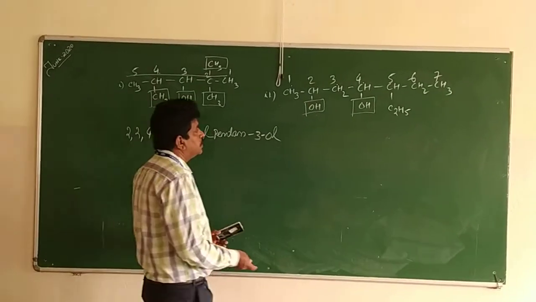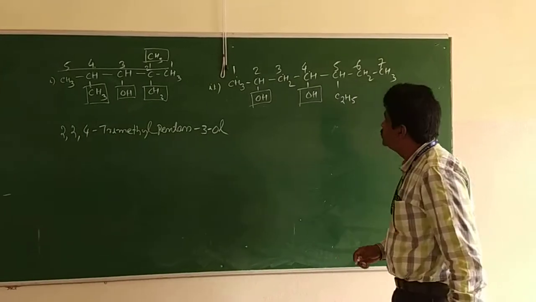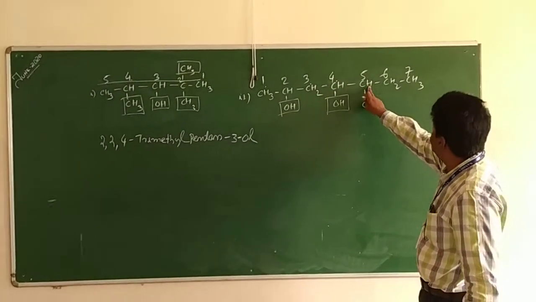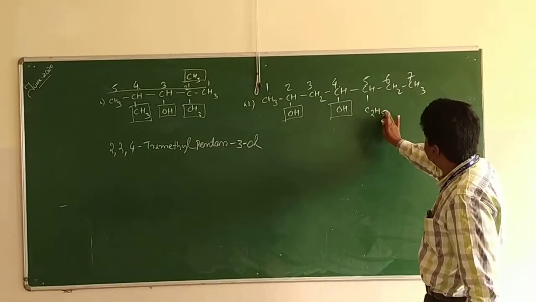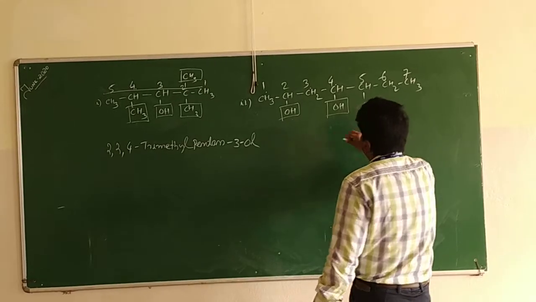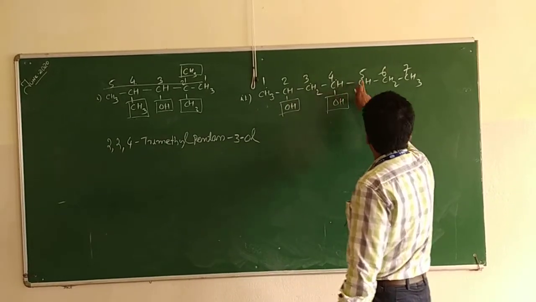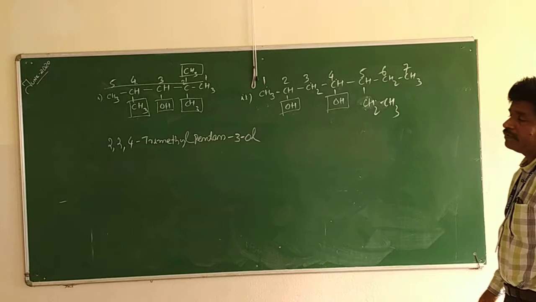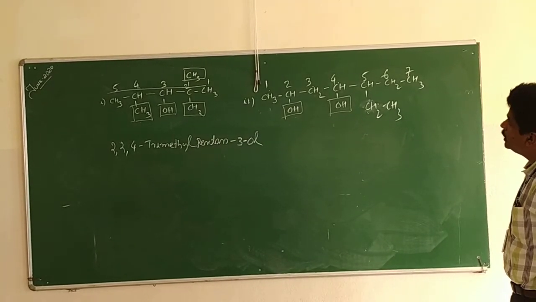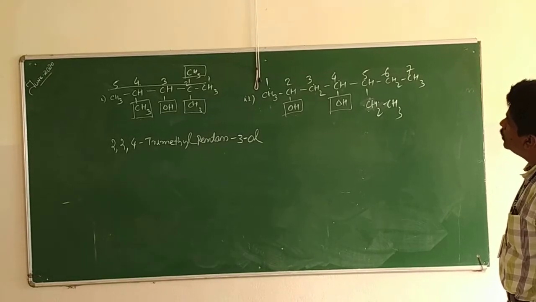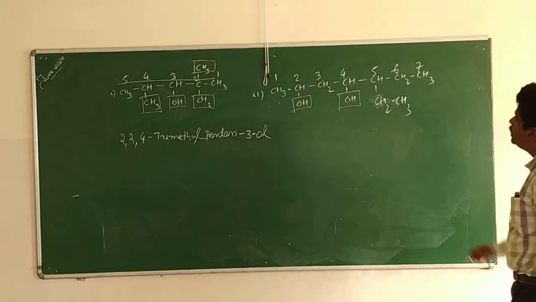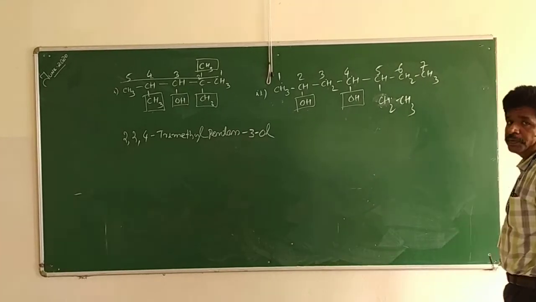Now we'll see this compound. In this, the longest chain is 1, 2, 3, 4, 5, 6, 7. If you take this one as CH2, CH3, then also it is the same, 1, 2, 3, 4, 5, 6, 7. So anyway, what will be the chain? The longest chain is heptane, and you can see the OH group is on the second and fourth carbon atom, and the ethyl group on the fifth carbon atom.